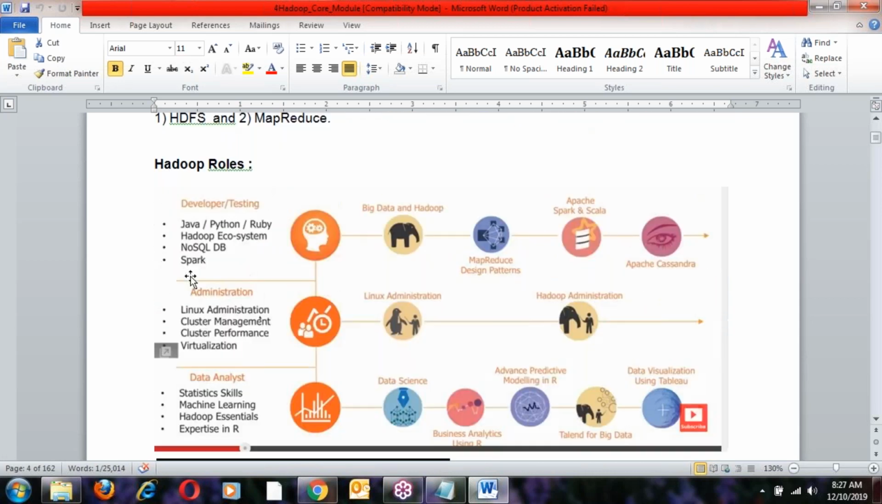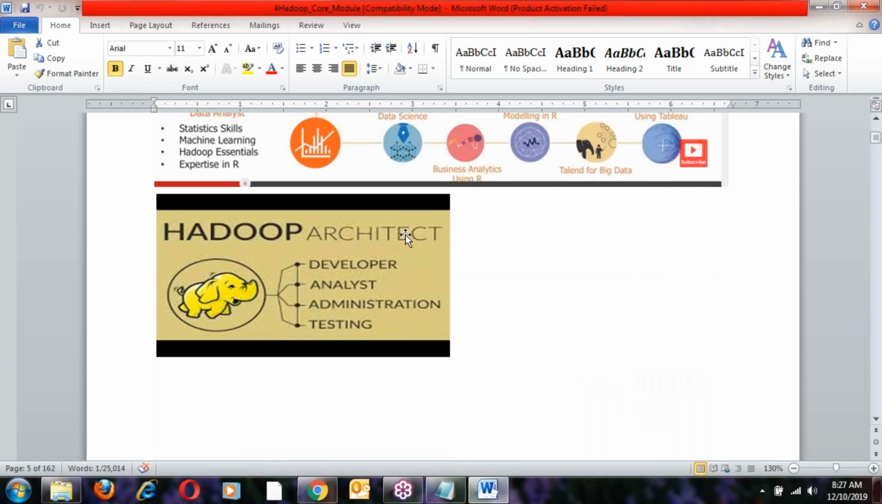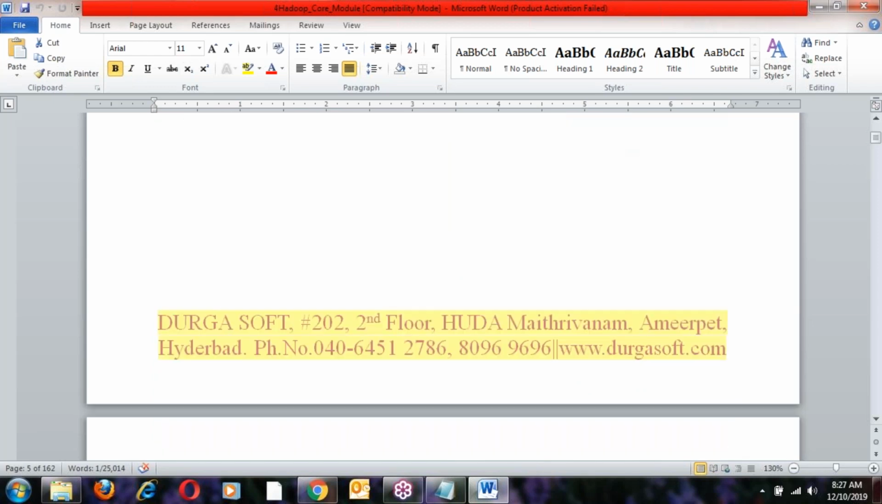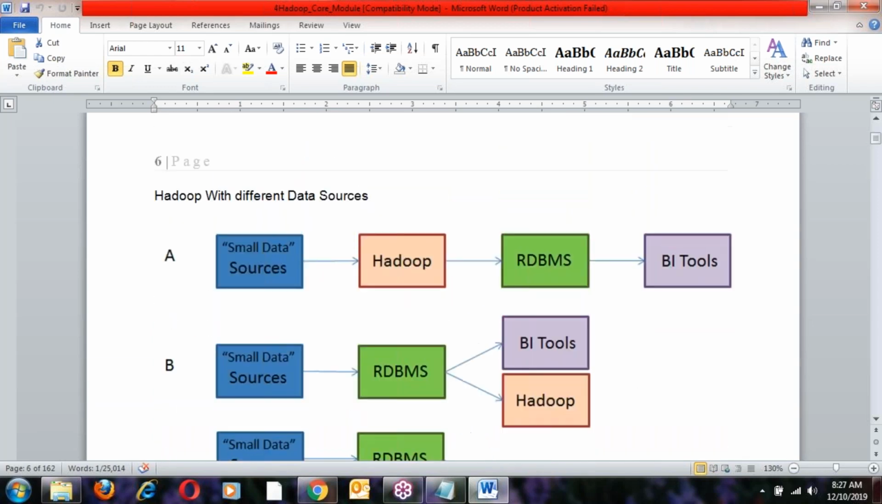Okay. Yes, see this. What are the roles in Hadoop? Hadoop architect, Hadoop developer, Hadoop analyst. Yes, Hadoop admin, tester. Those are the different roles. Okay. Next, yes, what is happening in big data in Hadoop projects?